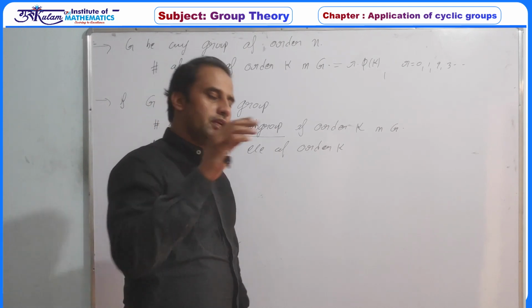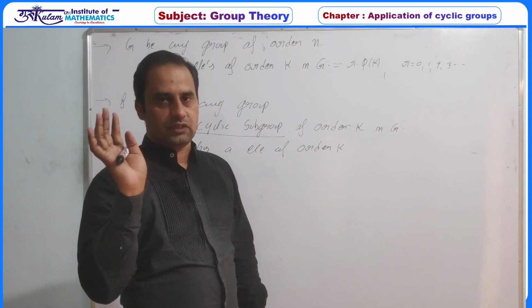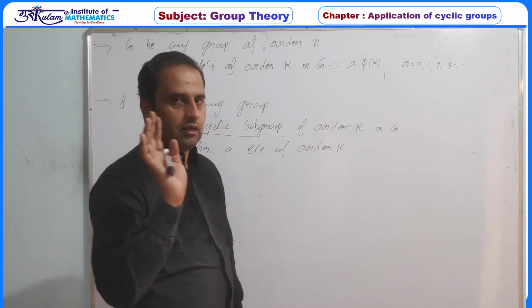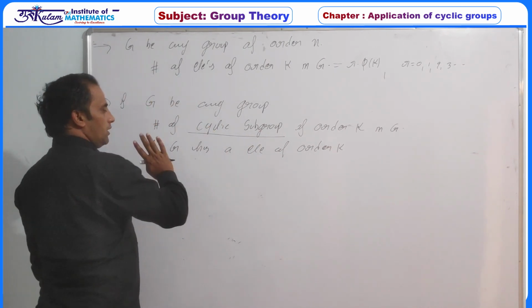A group has an element of order k whenever k divides the order of the group, but I am not using the division property because the group can be infinite.